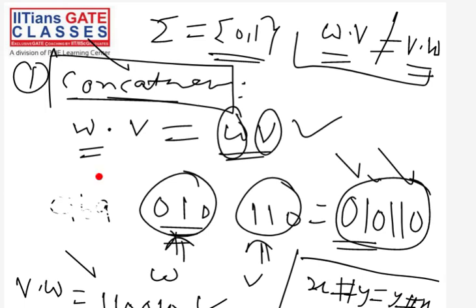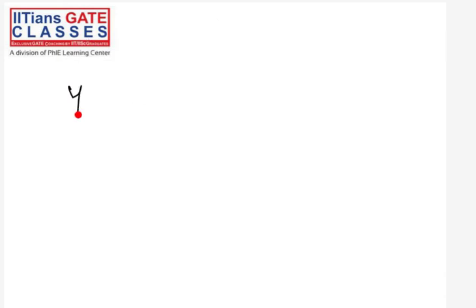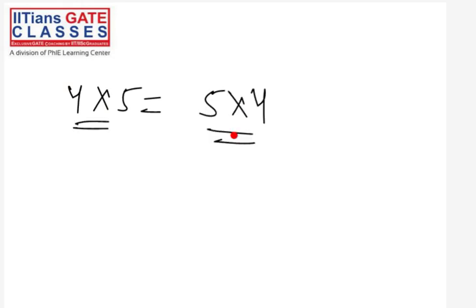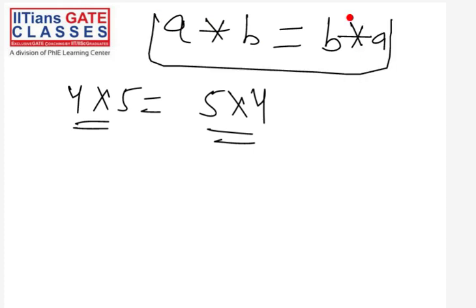You can see that the multiplication operation is commutative, because 4 multiplied by 5 is the same as 5 multiplied by 4. So what do we mean by commutative? For an operation, let's assume a star, this star will be called commutative if and only if a star b is equal to b star a, and this is always satisfied.